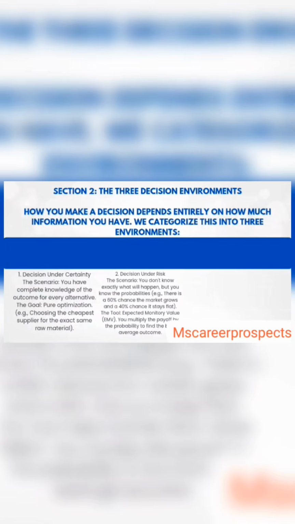2. Decision under risk. The scenario: you don't know exactly what will happen, but you know the probabilities. Example: there is a 60% chance the market grows and a 40% chance it stays flat. The tool: expected monetary value, EMV. You multiply the payoff by the probability to find the best average outcome.